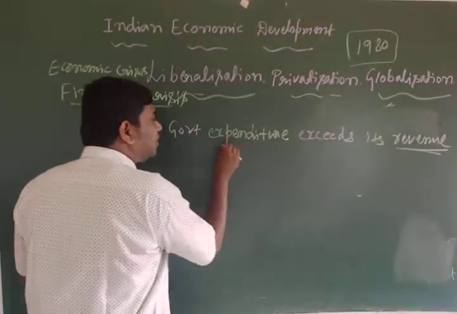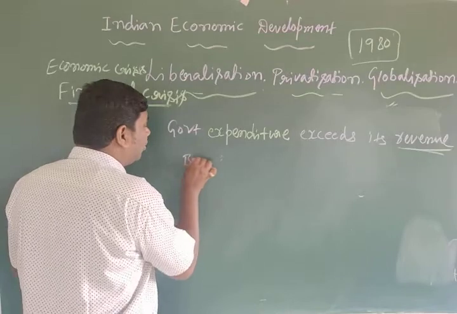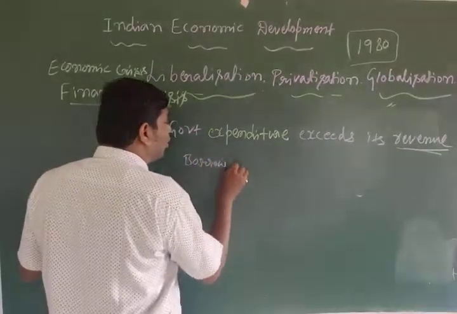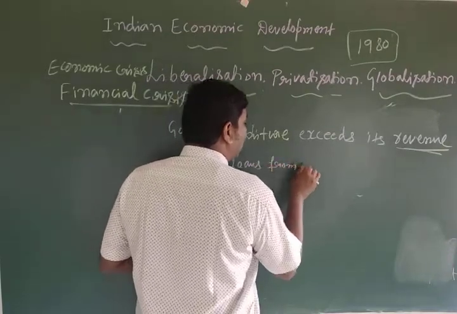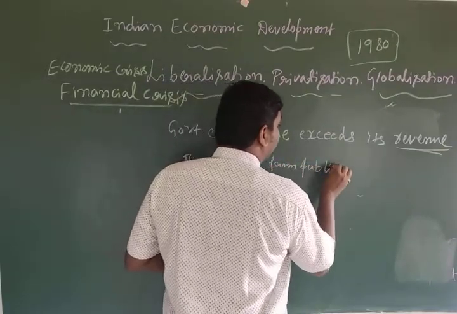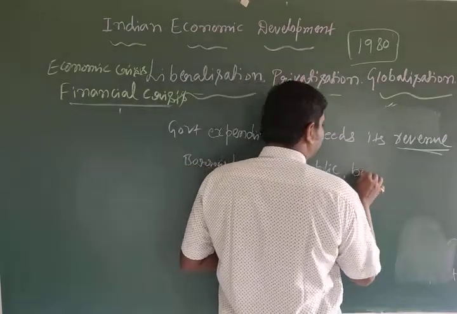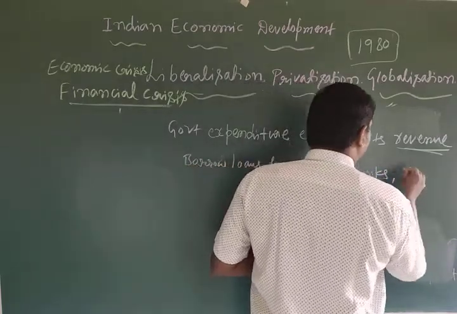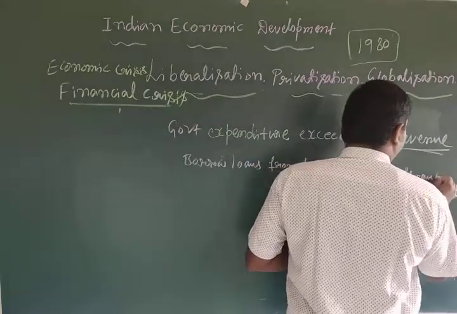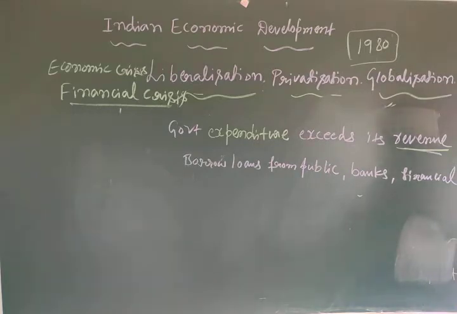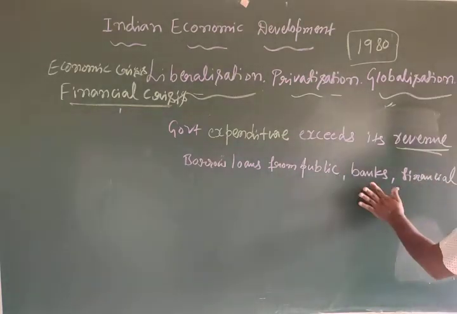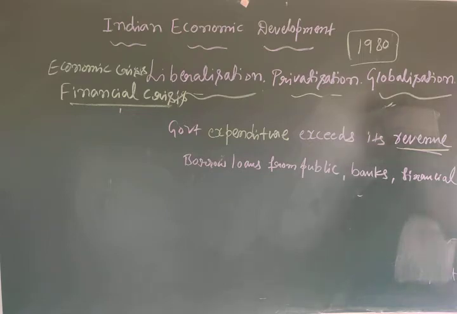This situation forced the government to borrow loans from the public, banks, financial institutions, and international financial institutions. For this purpose, the government borrowed loans from the public, like banks and financial institutions.